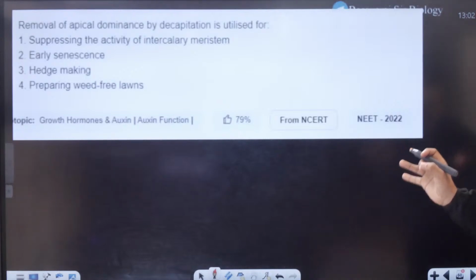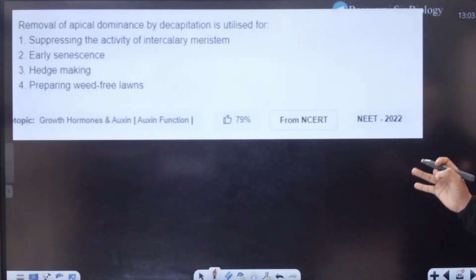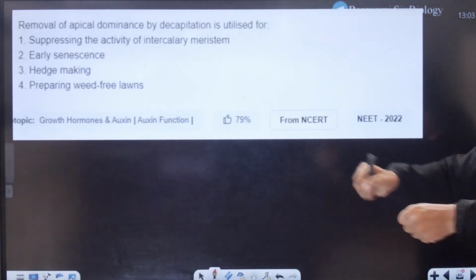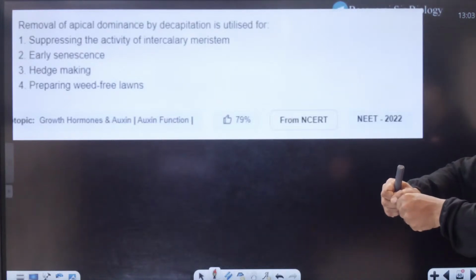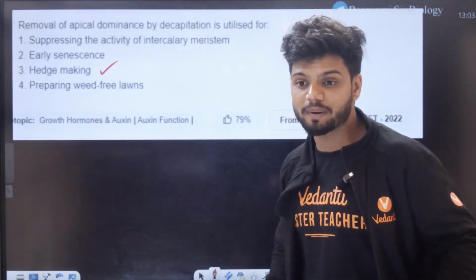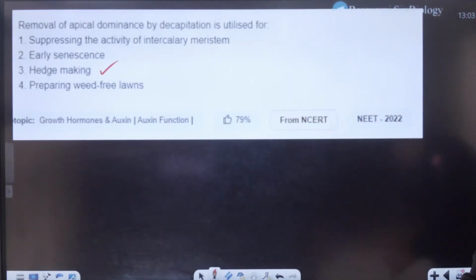Next question. Removal of apical dominance by decapitation is utilized for. Tell me, students, what will happen if I cut the apical dominance? If I chop the apical dominance, the plants will grow sideways, and that is used in hedge making.